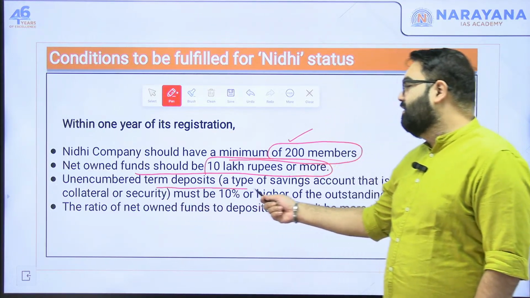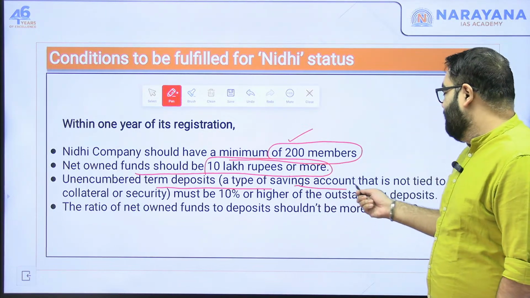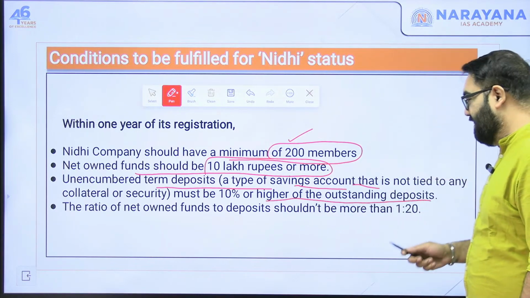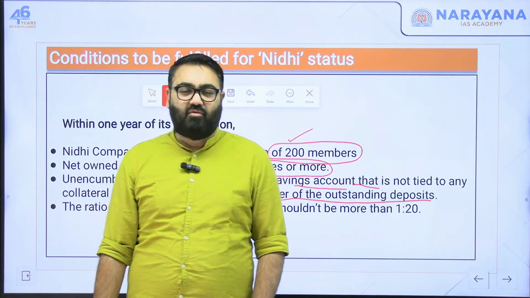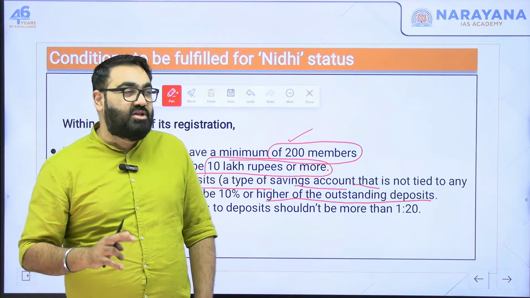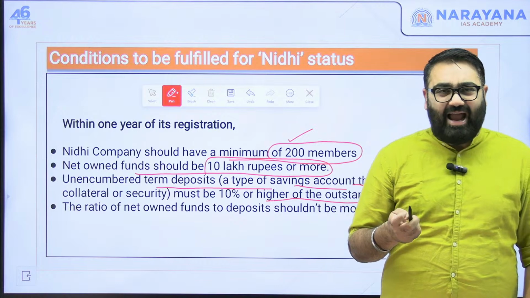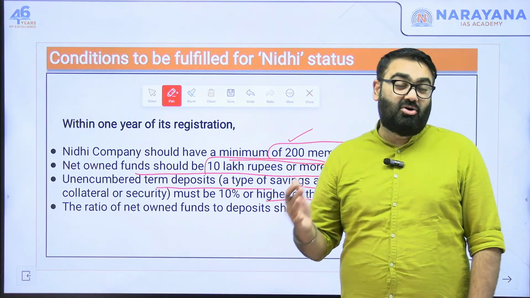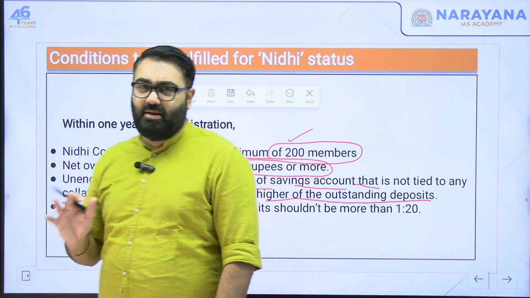Unencumbered term deposit means deposits without any encumbrances as such. That is, it must be 10% or higher of the outstanding deposit. So whatever loan that you have given out, whatever money that you have rolled out, at least 10% of that should be with you in the term deposit form. So there are 2 types of deposits. As you know, there is something called demand deposit and then there's something called term deposit. NBFCs don't take demand deposit.